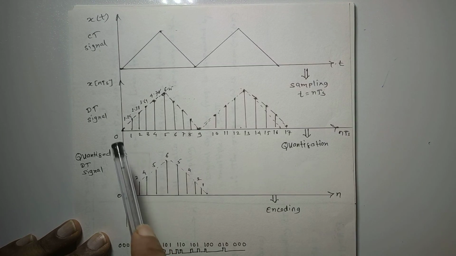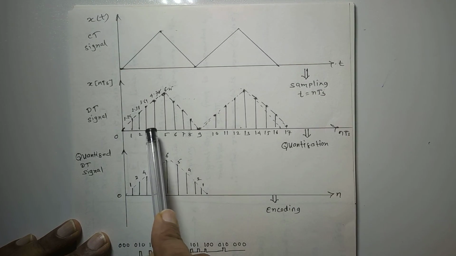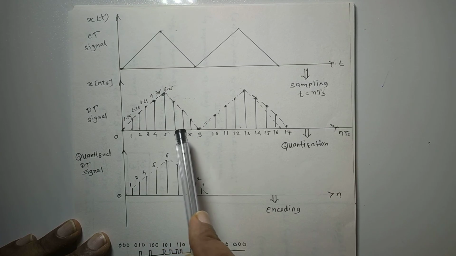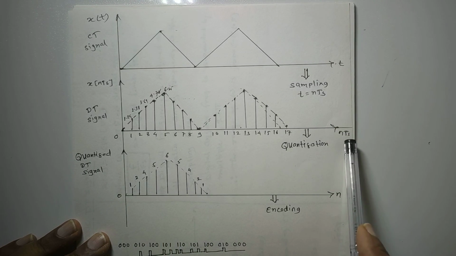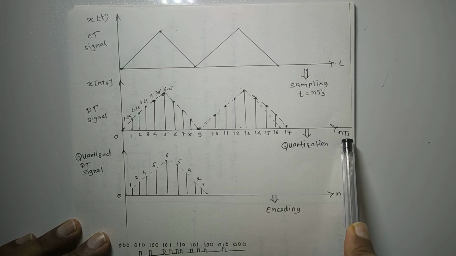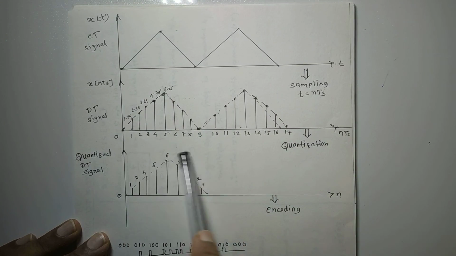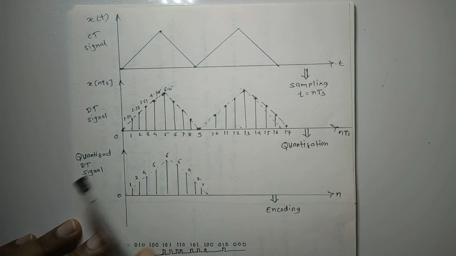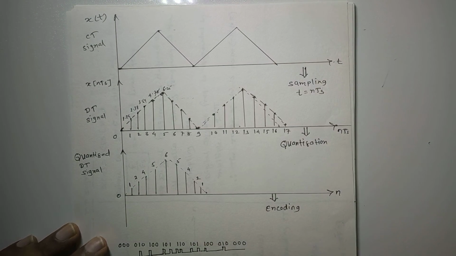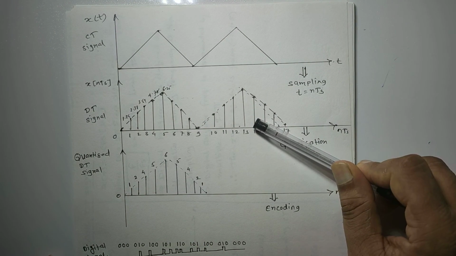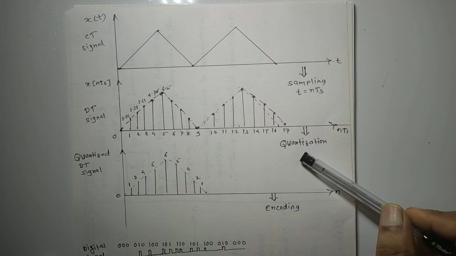So this is 1 Ts, this is 2 Ts, this is 3 Ts, 4 Ts, 5 Ts, 6 Ts, like this, and in general it is nTs. This is what we call the discrete signal. Now these discrete signals will be given to the quantizer.